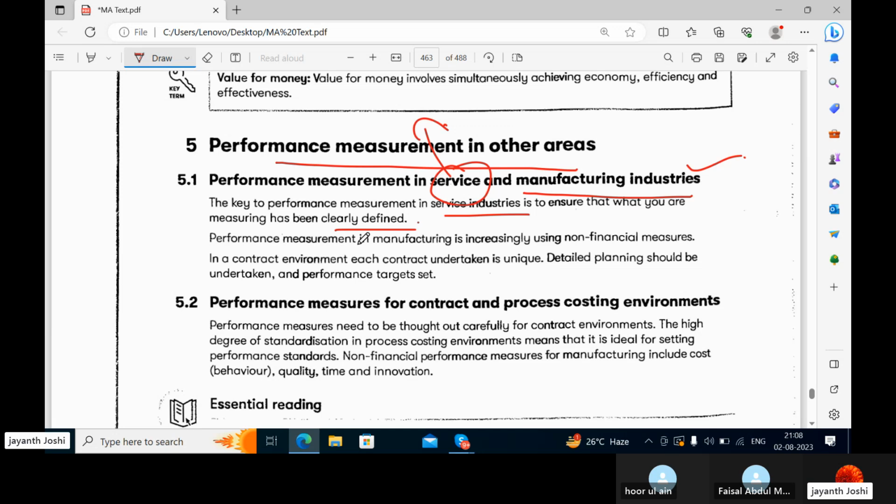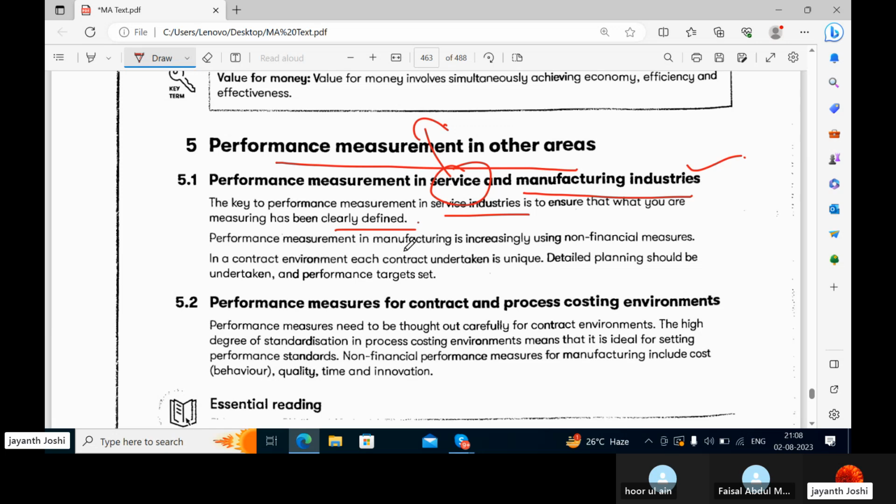It is very tough in service industries to define that clearly, because service industries are not for profit motives; they are there to give services.